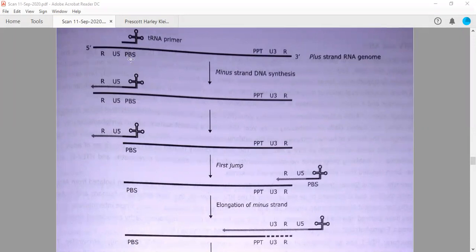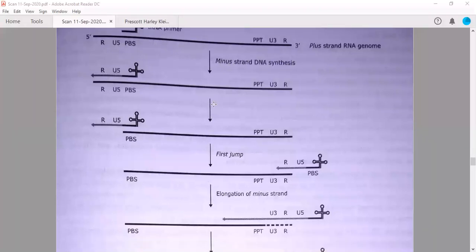The primer binding site will make complementary base pairing to this, and then it will start synthesizing a complementary strand over this RNA. So, minus strand DNA synthesis. Okay.